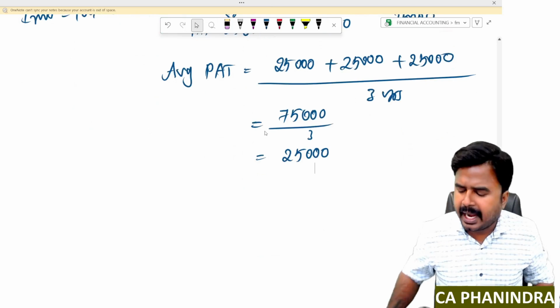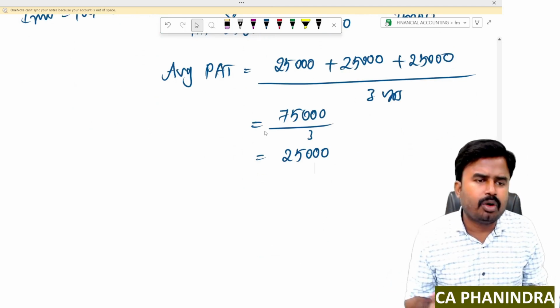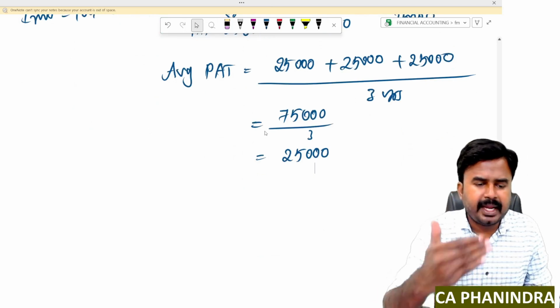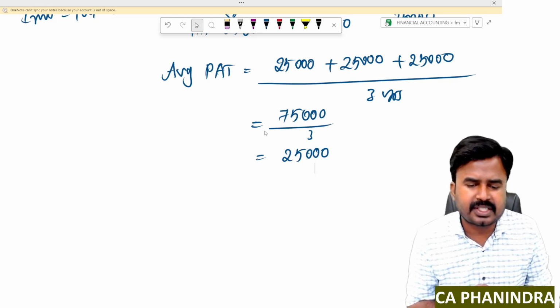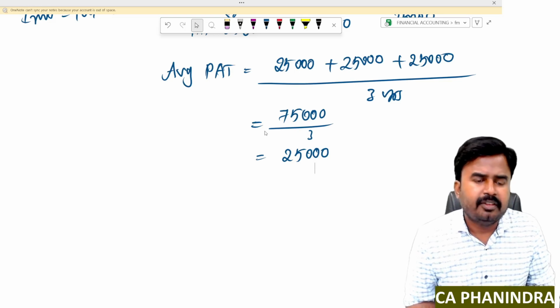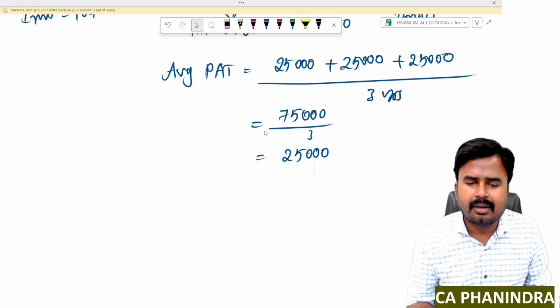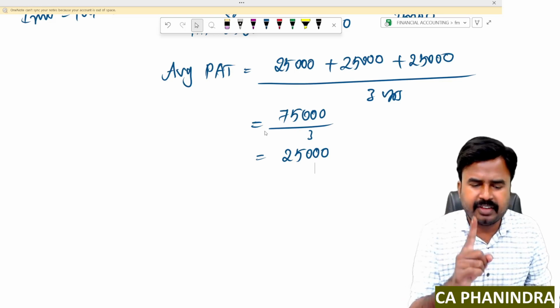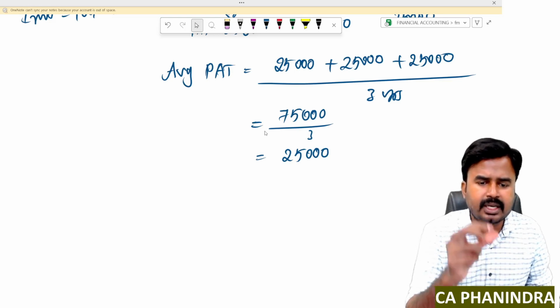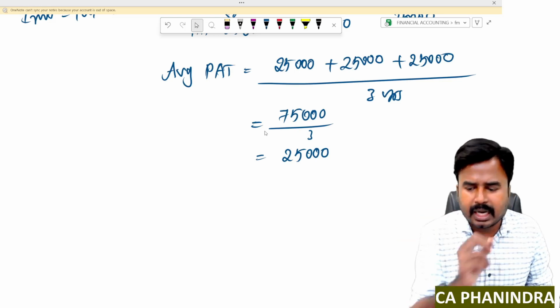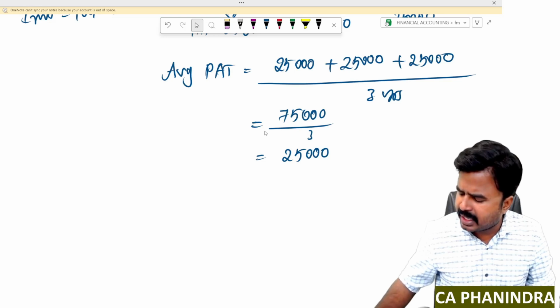Simple. For calculating rate of return, generally what we'll do? Income by investment. Say for example, if I invest 1 lakh rupees in a bank, at the end of the first year, they gave me 15,000 rupees interest. So if you ask me what is your return, simple. I'll write the income in the numerator, 15,000, and my investment in the denominator, 1 lakh. 15,000 interest income divided by 1 lakh gives me 15%. You can calculate that.